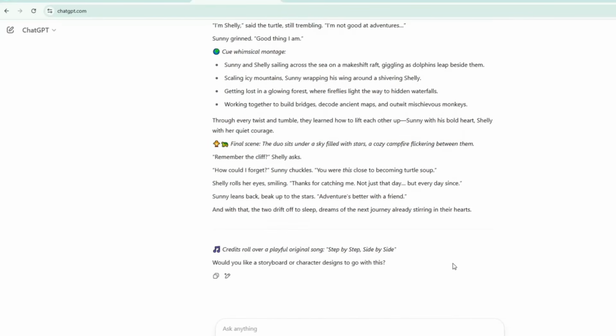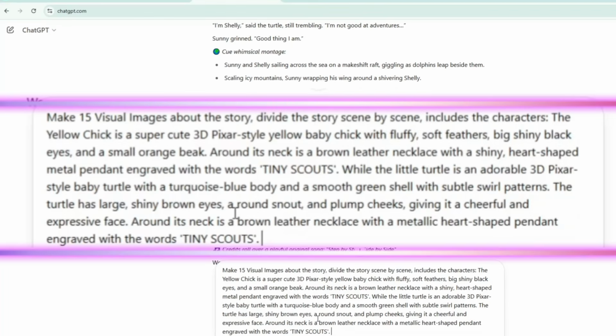Next, I asked ChatGPT to generate 15 visual images for our story. I also included descriptions of our characters, so it could create visuals for each scene based on the characters we provided. And what I typed here is, make 15 visual images about the story, divide the story scene by scene, and include the characters. The yellow chick is a super cute 3D Pixar-style yellow baby chick with fluffy, soft feathers, big, shiny black eyes, and a small orange beak.